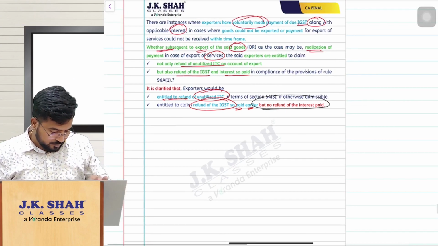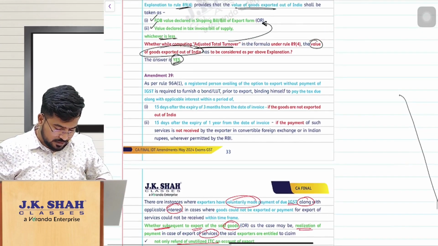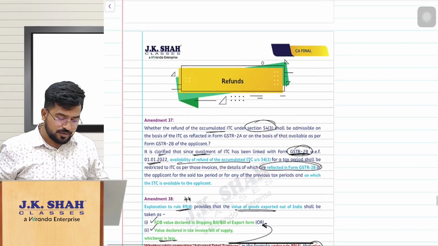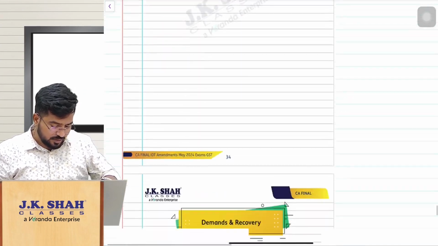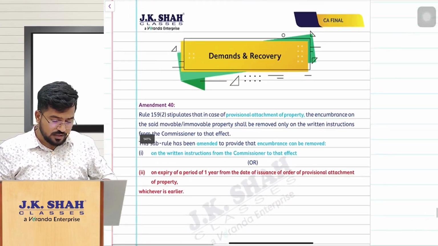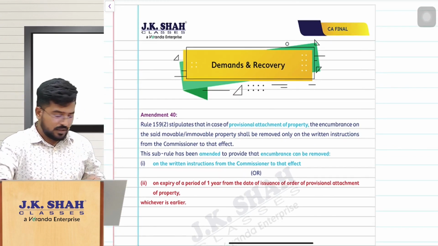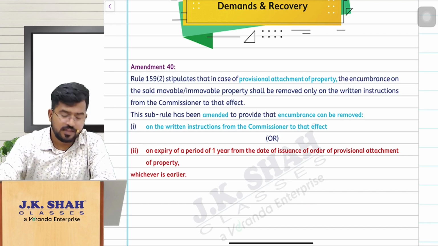Clear? Right. Next. So that is amendment number 38, and that is the amendment in refunds. With that, we are done with amendments in refunds. Let us move on to the next one: amendments in the chapter demands and recovery. A simple amendment. See, simple.